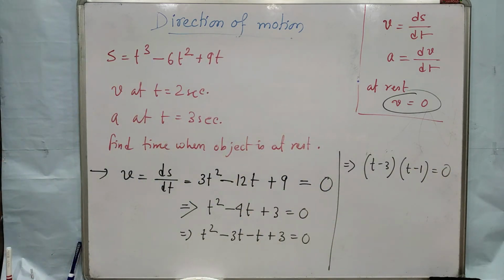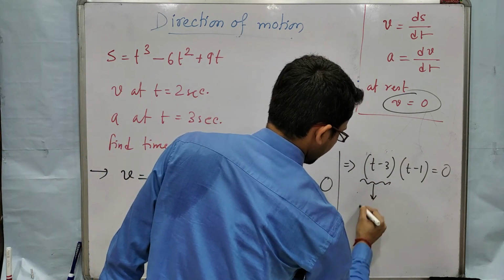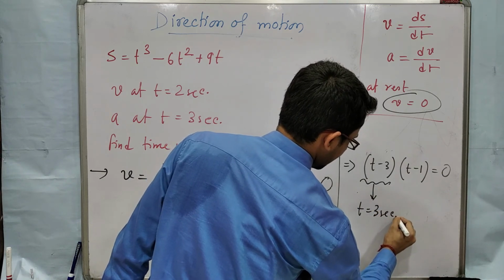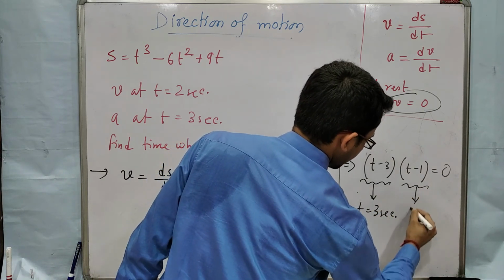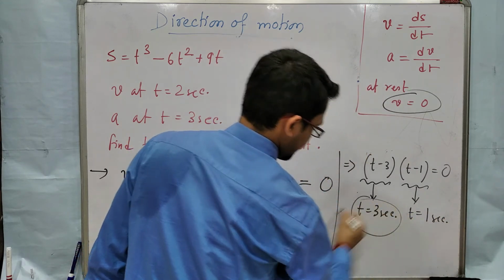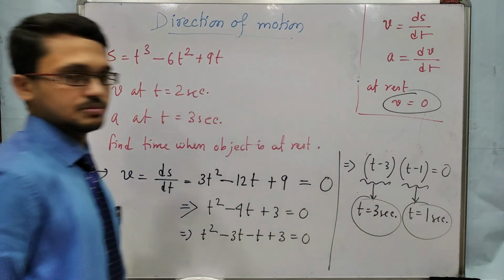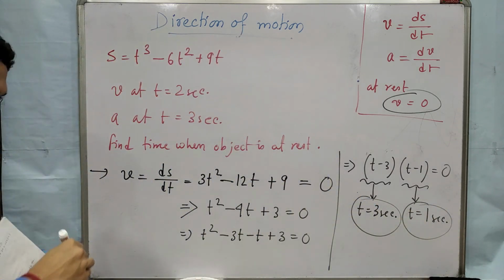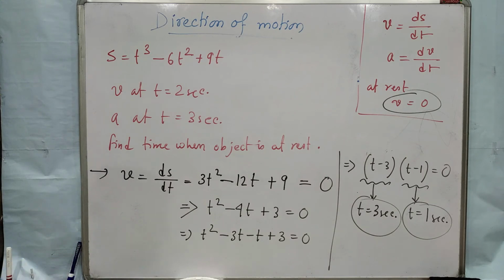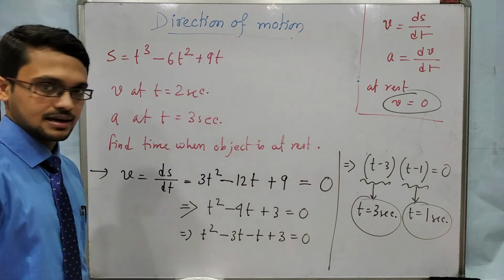Okay, quadratic equation means we will get two values of time. So from this equation we get t equal to 3 second, and from this we get t equal to 1 second. So the object is at rest at t equal to 1 second and at t equal to 3 second. Okay, understand?